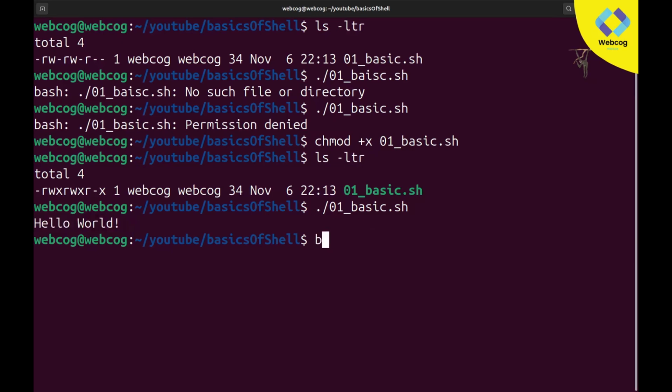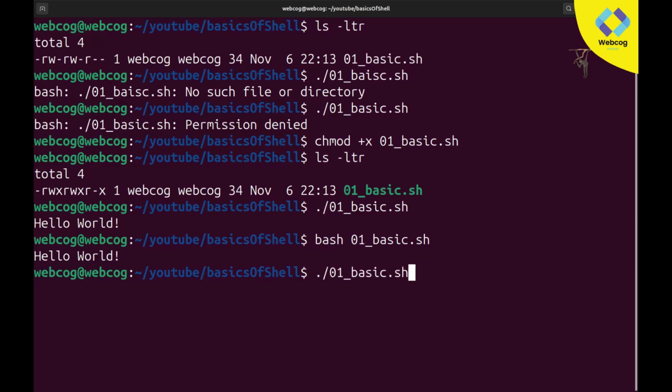Now you can also run it like bash 01, and it will still work. But if you directly type it like this, then it will also work. Now our file has executed. So congrats to you guys, you have written your first script file. I know it is basic code, but we are going to get more advanced step by step, don't worry.